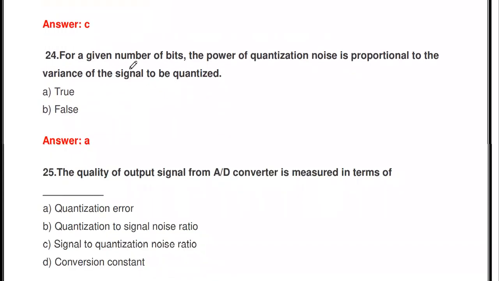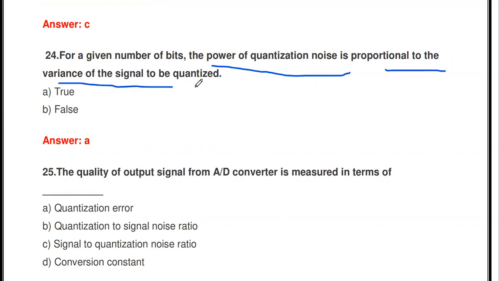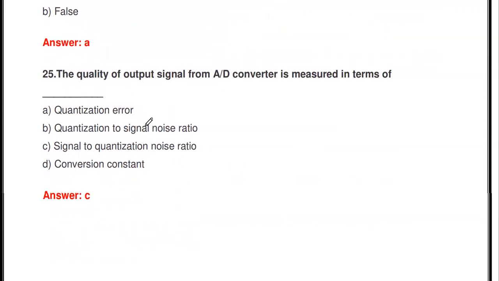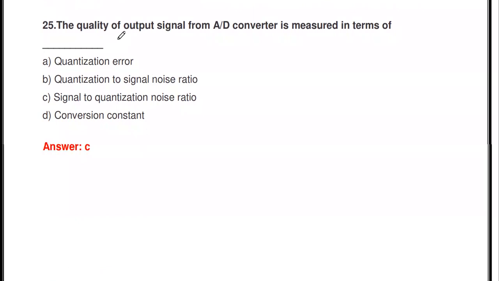The next one, for a given number of bits, the power of quantization noise is proportional to the variance of the signal to be quantized. Yes, it's true. The power of the quantization noise is always proportional to the variance sigma squared of the signal.